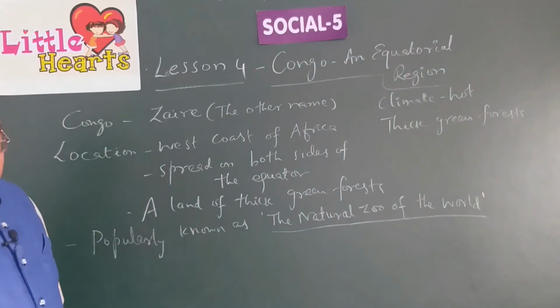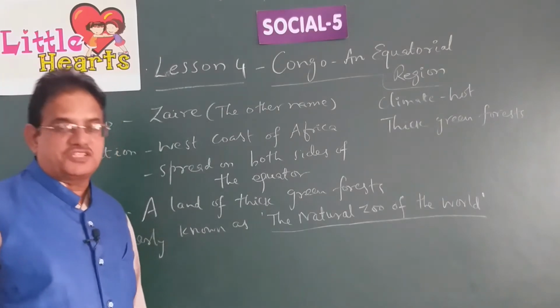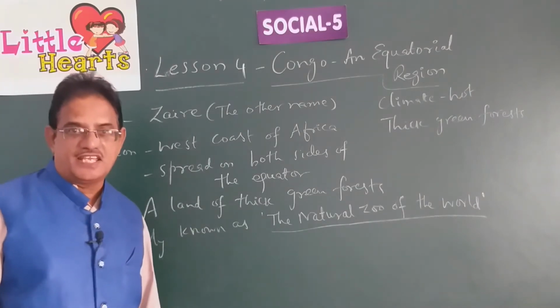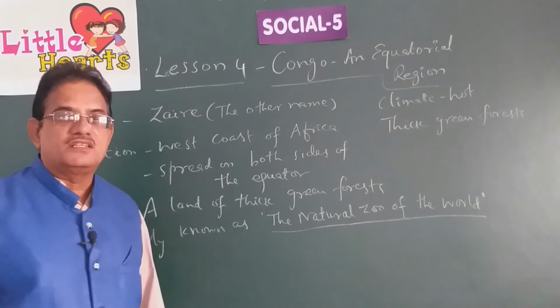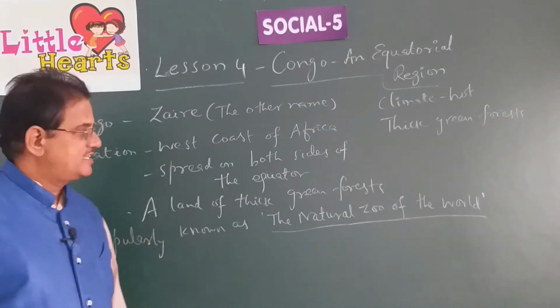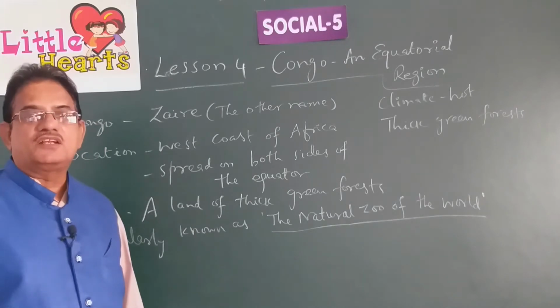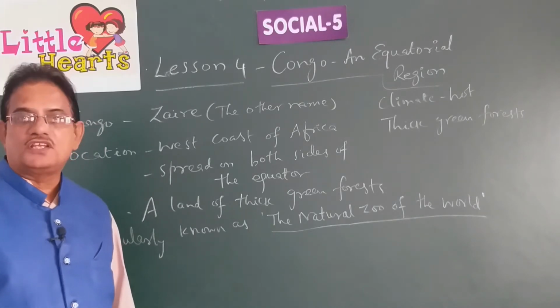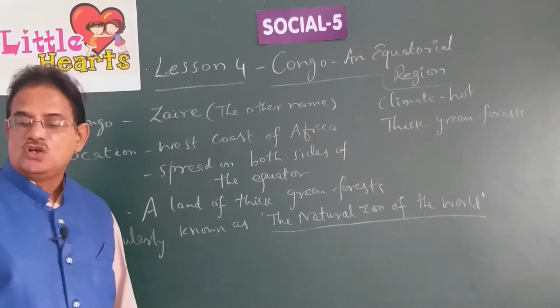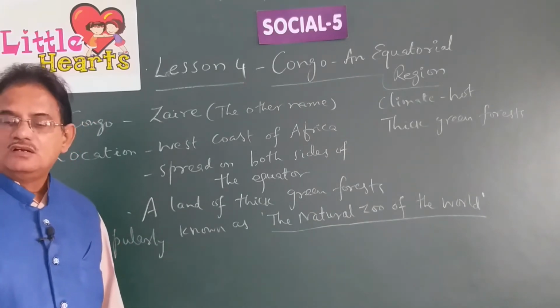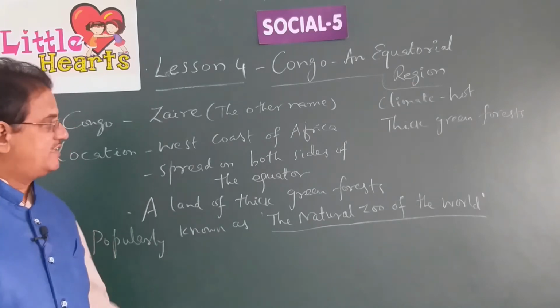Okay, children, when we come to vegetation, vegetation means what? Greenery. It means the trees or forests in this particular region. Let us see what are the different trees which grow in the Republic of Congo. Congo is a land of thick green forests.